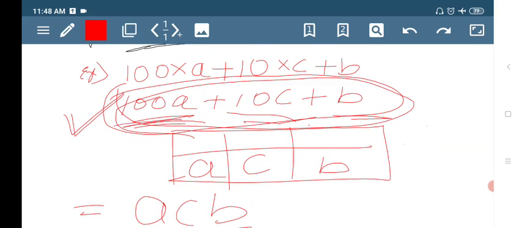Here these hundreds and tens, in this type of generalized form, only represent the places, not the actual value of the number.